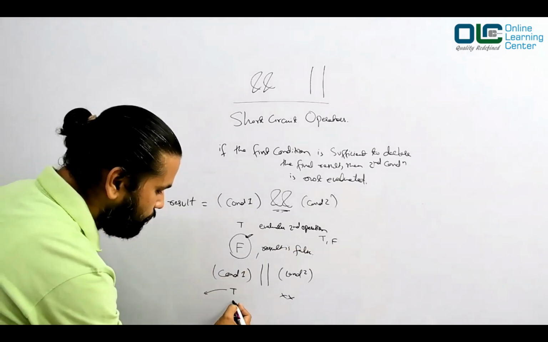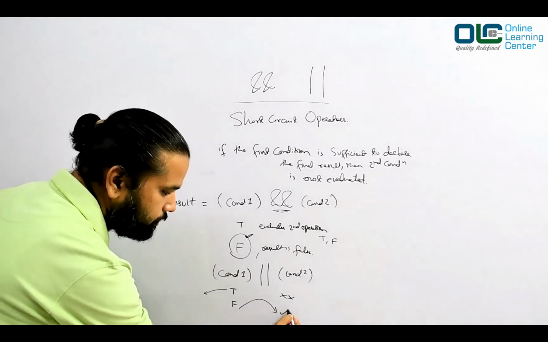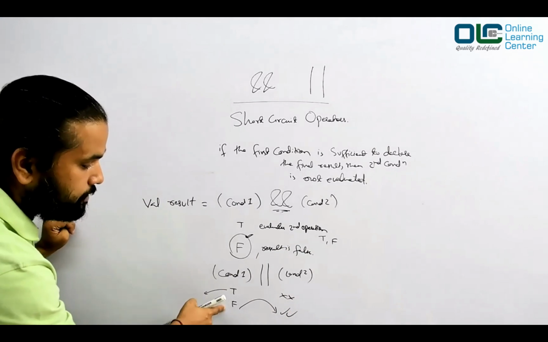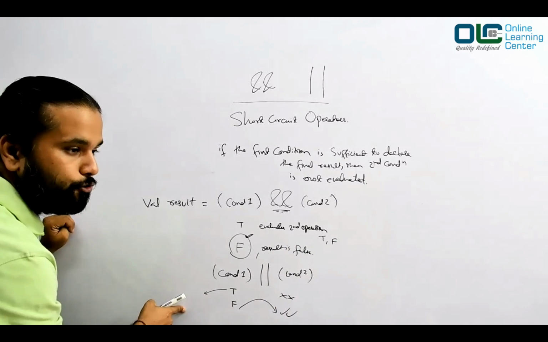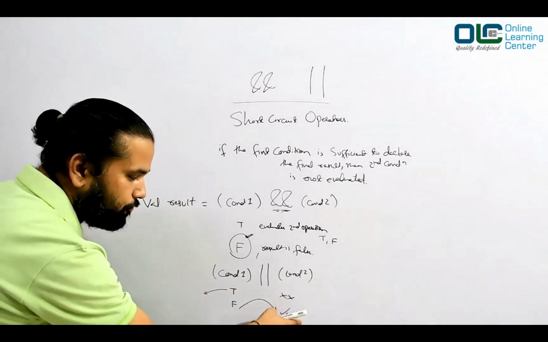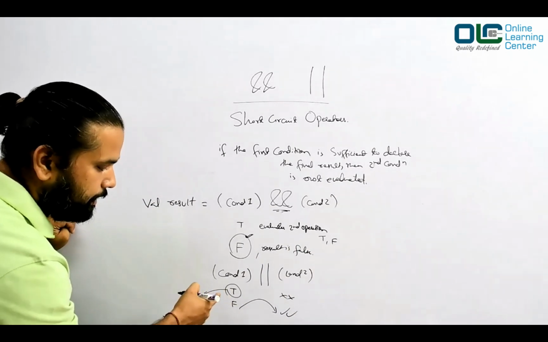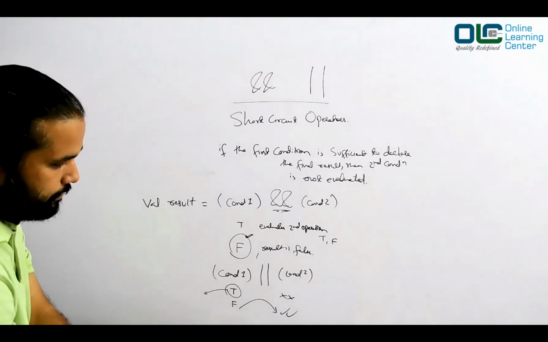Now, if this is false, then it has to go and evaluate your other conditions, right? To derive what should be the result. If the first condition is false, then who knows, if the second condition is true, then the output would be true. If the second condition is also false, then the output would be false. But if the first condition is true in this case, then you are able to predict the final result, right?